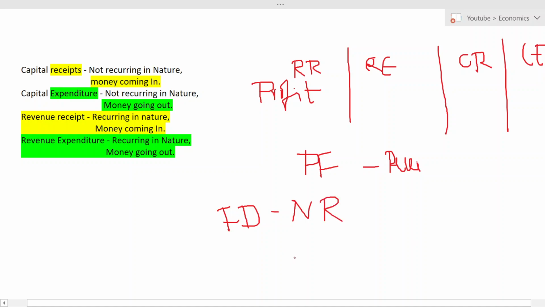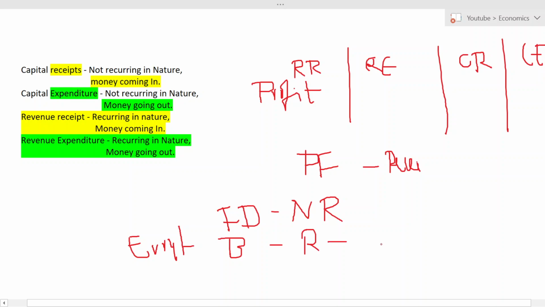But every month I get money. Out of that money, I will take 500 rupees and deposit it in the bank every month. I'm telling you, every month. So is it recurring or non-recurring? It is regular, first of all, so it is recurring in nature.